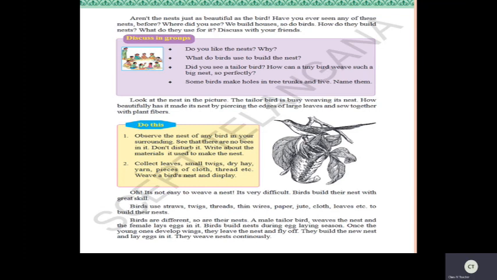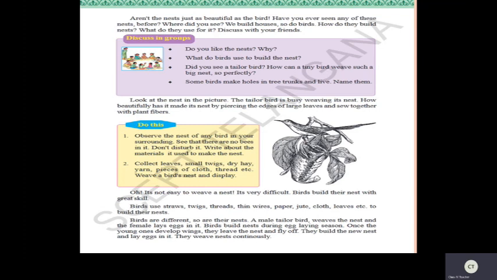Now, birds are different. So, their nests will also be different. A male Tailor bird weaves the nest and the female lays eggs in it. See children, in these weavers, that is in Tailor birds, there will be male and female. So here, the male bird will be weaving the nest, and the female Tailor bird lays the eggs in it. The male Tailor bird can't lay the eggs, but it helps the female in laying eggs.